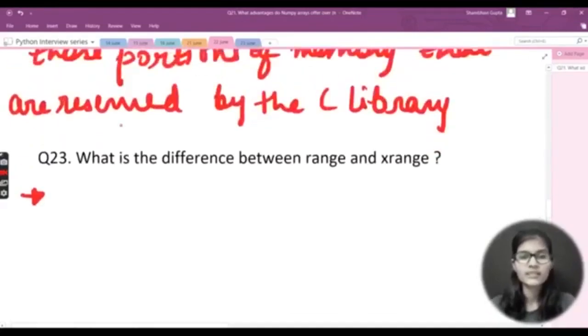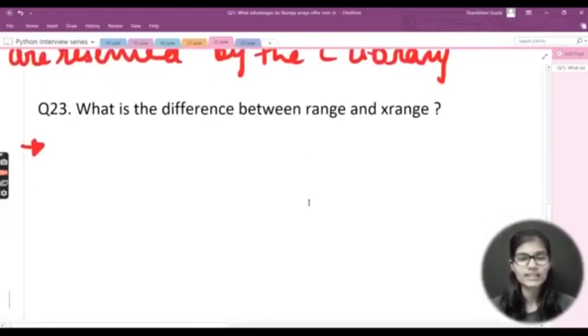So basically for most of the parts, range and xrange actually work the same, and they generate a static list. They are exactly the same for most of the cases. But what's the use of this? They both provide and generate a list of integers for you to use.